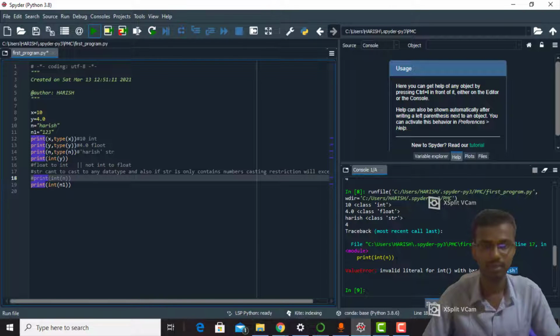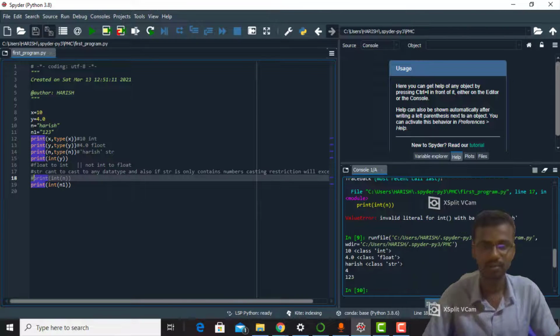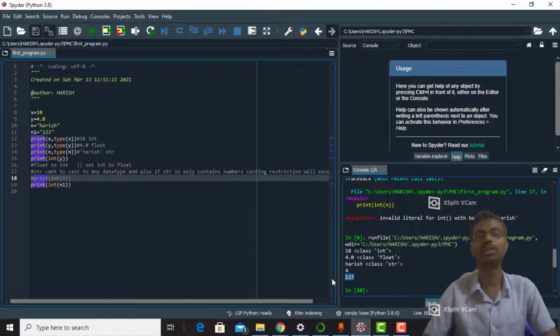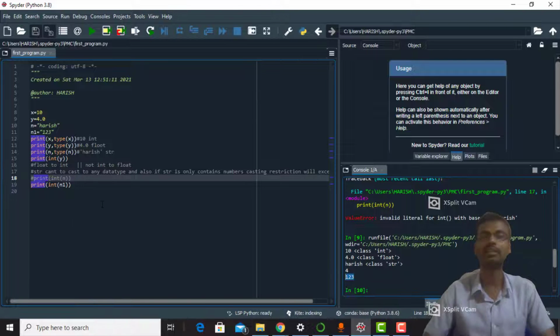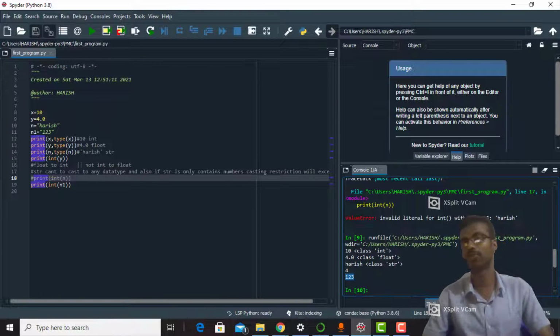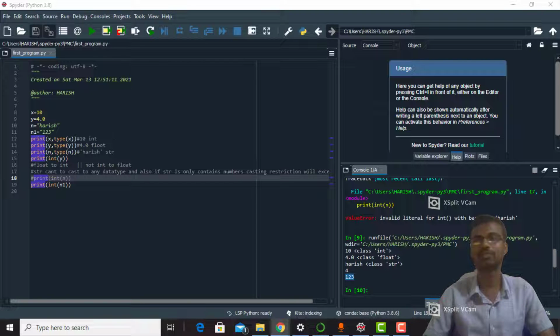See, "123" will be cast into int. This is a huge benefit. Please make a note of everything we wrote on the screen. I hope you understood Python variables.